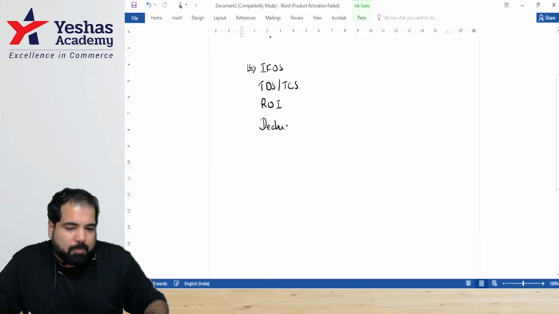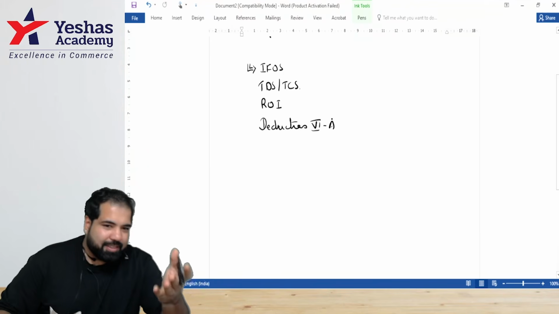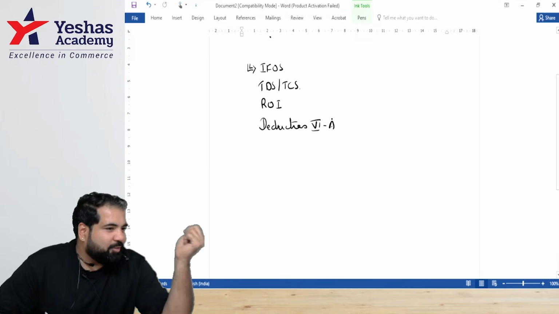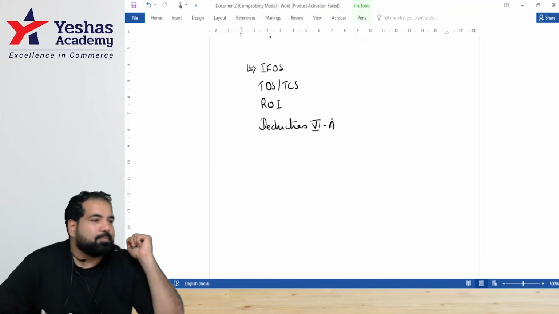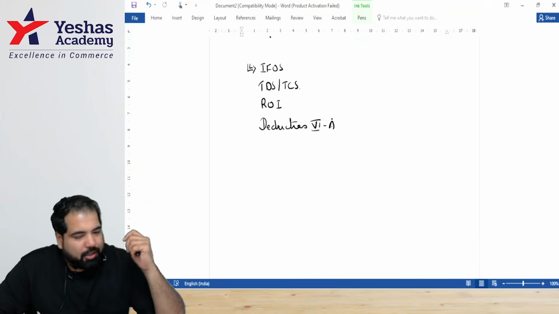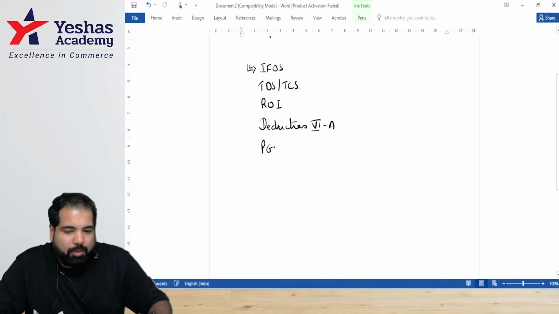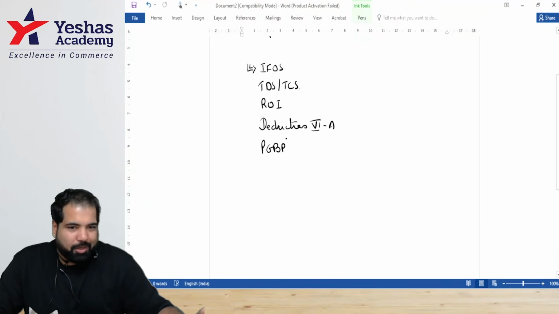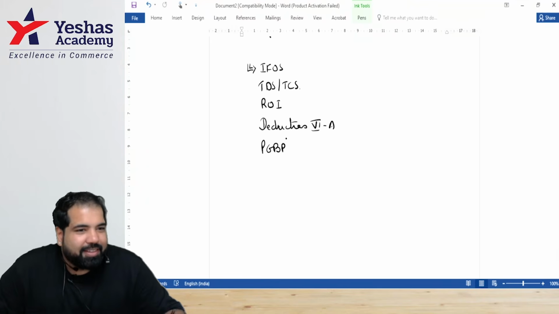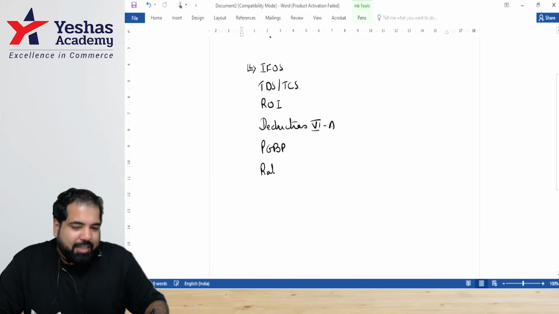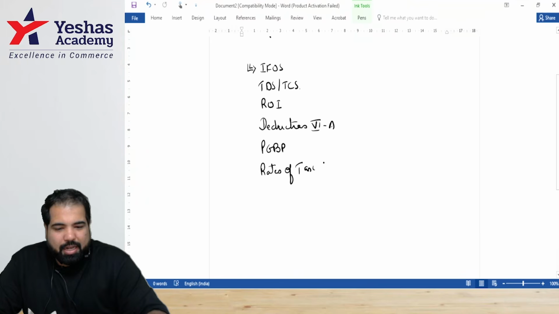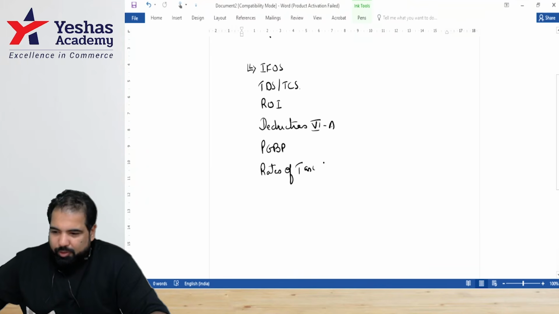All right. Yes. Anything else? Anyone? Anything else? Yes. We are there. What did you find? Which chapter do you find tricky? Returns and deductions. Yes. Anyone else here? PGBP. Okay. PGBP is a chapter that is naturally difficult. I'm very surprised no one has said capital gains till now, but capital gains is always tricky. Yes. Rates of taxes, guys, good, refreshing. Rates of taxes, especially the one where you have to calculate a lot, is something that many people find difficult.